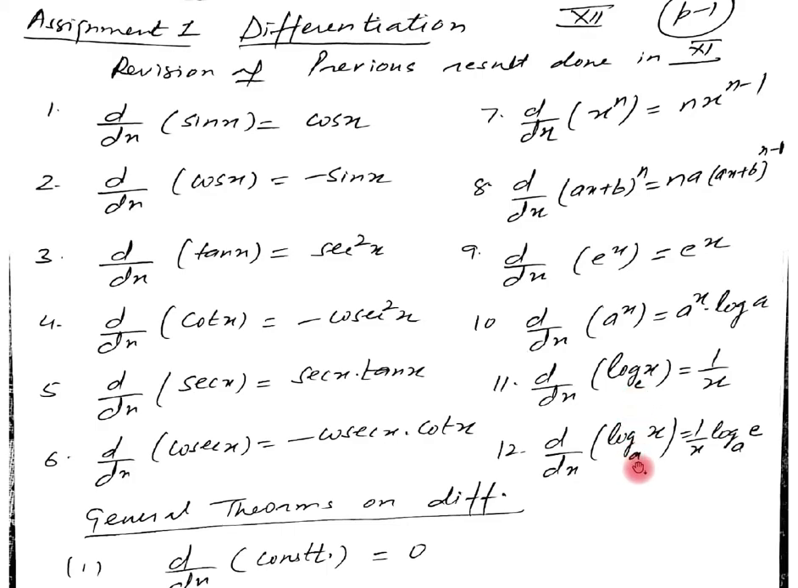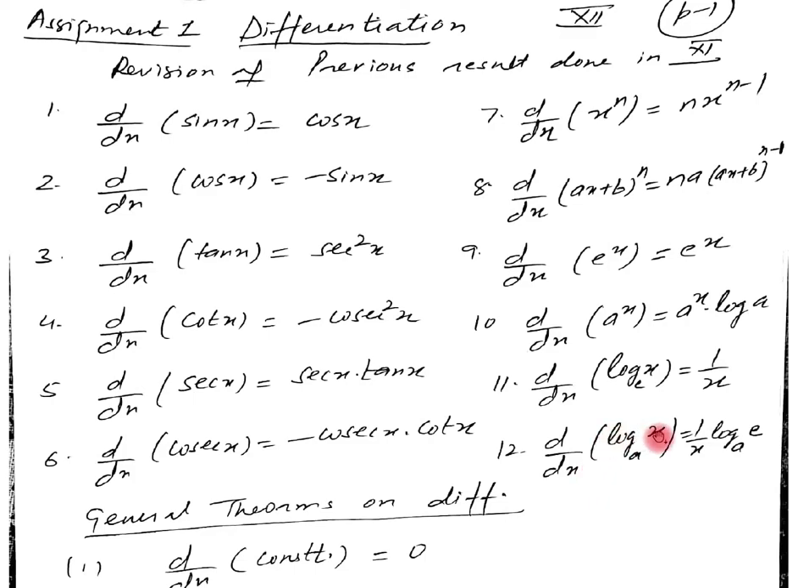Here with the base a. Derivative of log of x with the base a is equal to 1 upon x into log of e with the base a. Just see the difference between these two results. The derivative of log x, or the derivative of log x with the base e, is equal to 1 upon x. In general, in 95% of questions we are using this result. The derivative of log x equal to 1 upon x. But here see the difference.